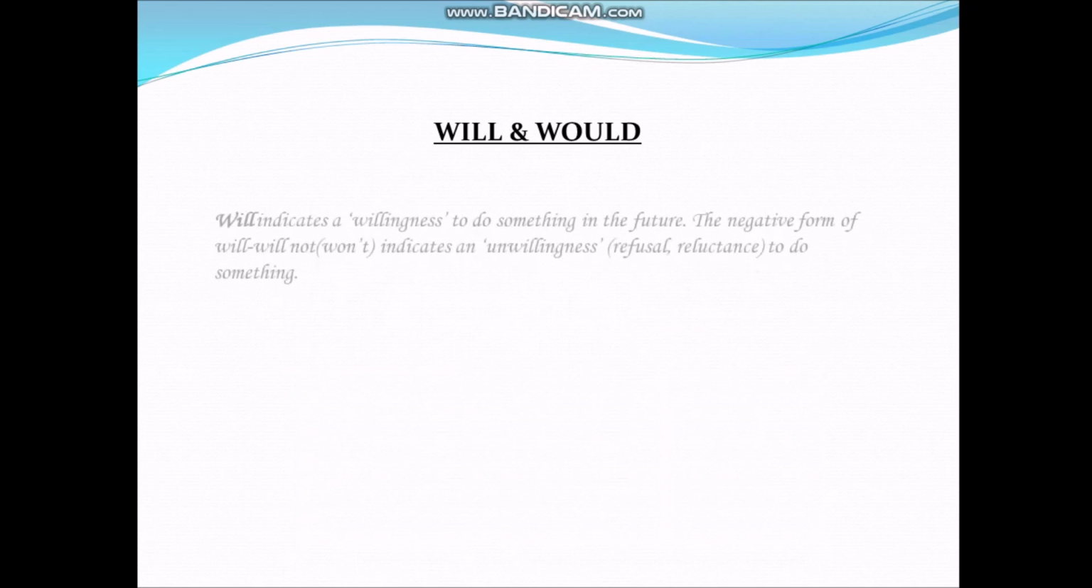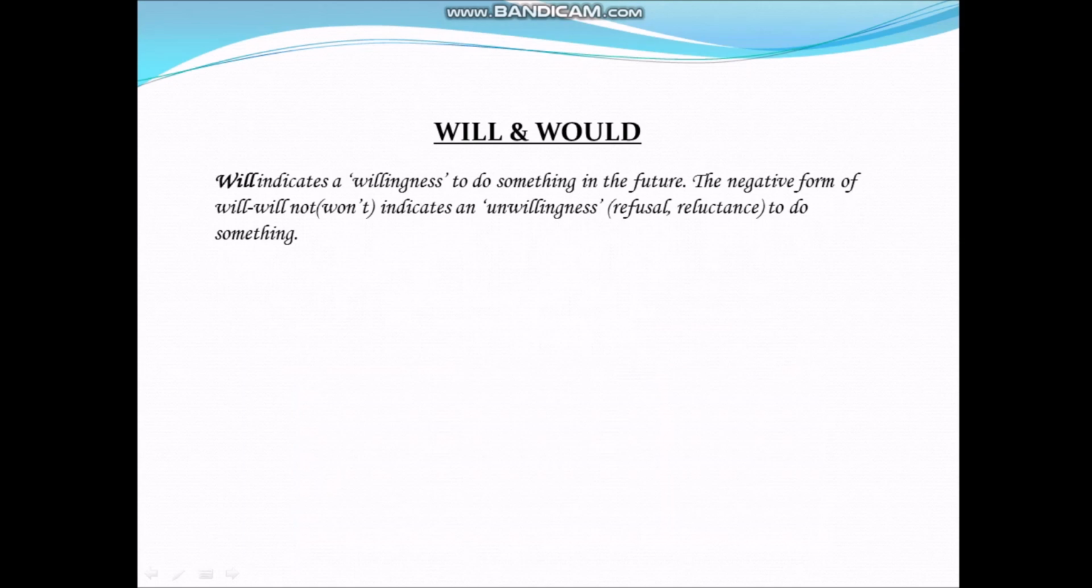Now here we will see first will and would. Will indicates a willingness to do something in future. The negative form of will is will not, that is, we can say won't. It indicates an unwillingness, that means refusal or reluctance to do something. Here examples. I will give you another opportunity. I will play tomorrow. Here in these two sentences, will is used as a modal.